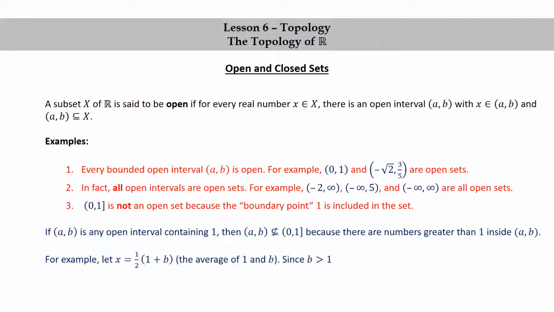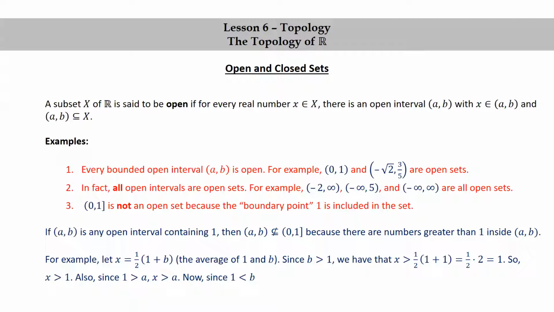Since b is greater than 1, we have that x is greater than 1/2 times (1 plus 1). Notice how I'm using the first property of an ordered field here to do this. That's equal to 1/2 times 2, which is 1. So x is greater than 1. Also, since 1 is greater than a, because 1 is inside the open interval from a to b, we have that x is greater than a, because x is greater than 1 and 1 is greater than a, so x has to be greater than a.